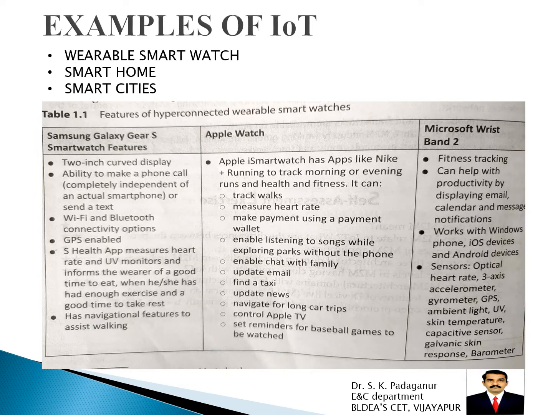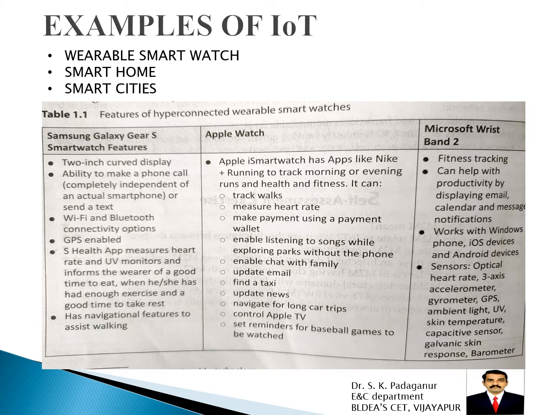Then, very important, are examples of IoT. You read it so many times. There are so many advantages. In this book they described the wearable smartwatch, then smartphone, then smart city.